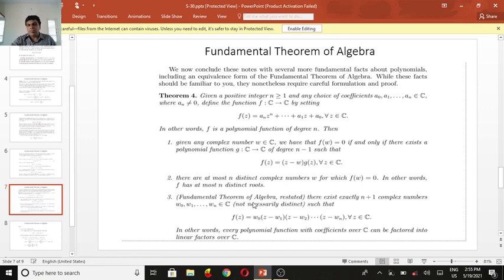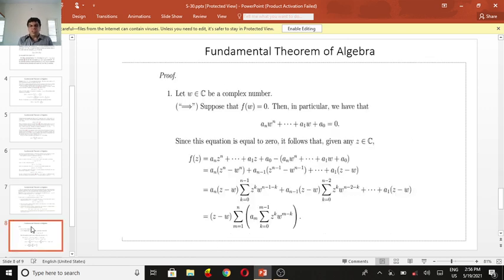So the fundamental theorem of algebra restated: there exist exactly n plus 1 complex numbers w0, w1, etc., wn belonging to C, not necessarily distinct, such that f of z equals w0 times z minus w1, z minus w2, etc., z minus wn for all z belongs to C. In other words, every polynomial function with coefficients over C can be factored into linear factors over C.